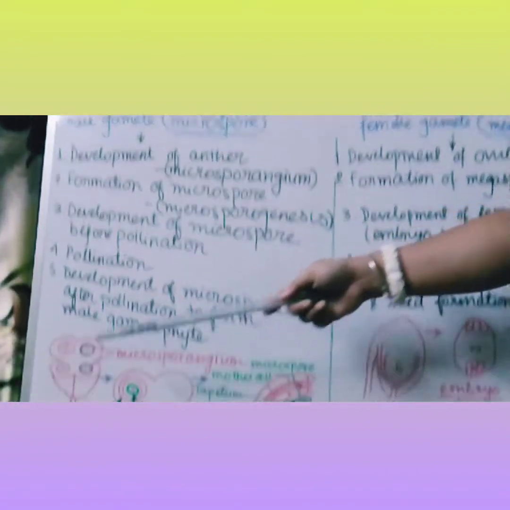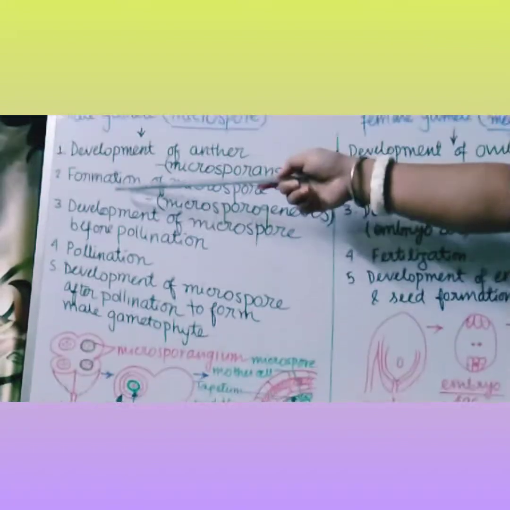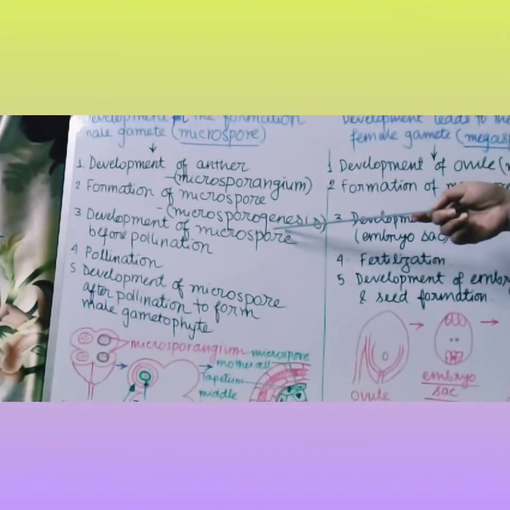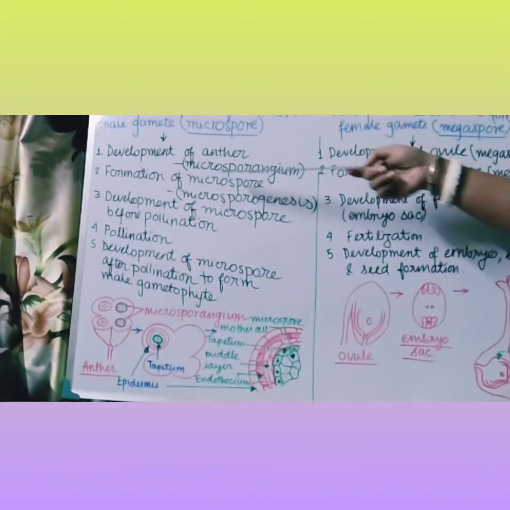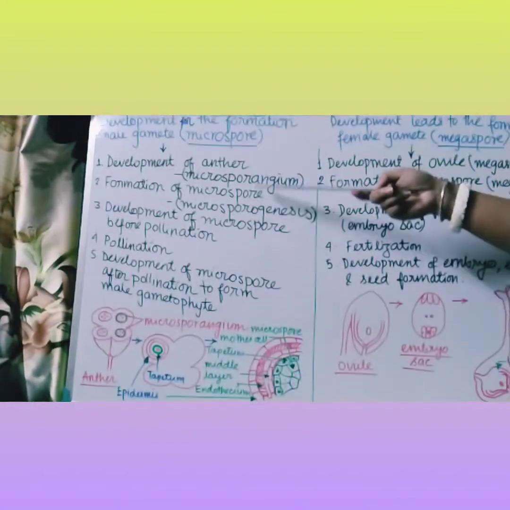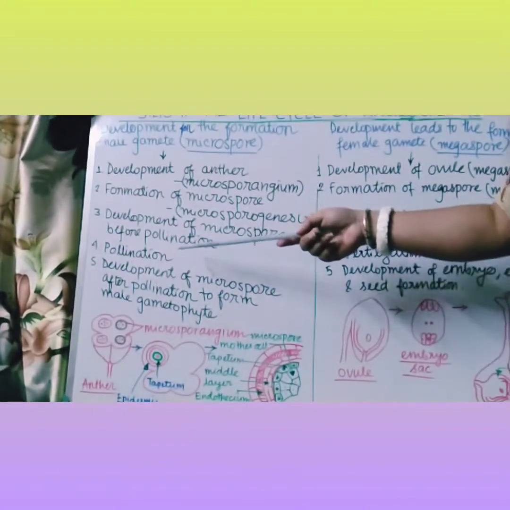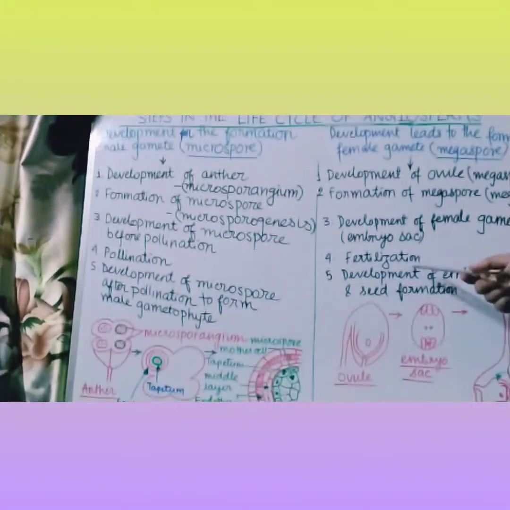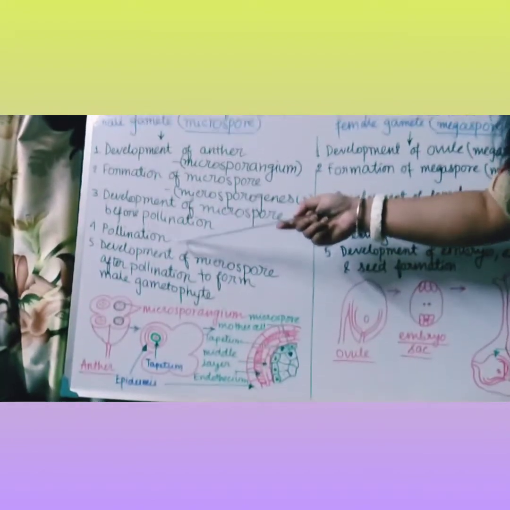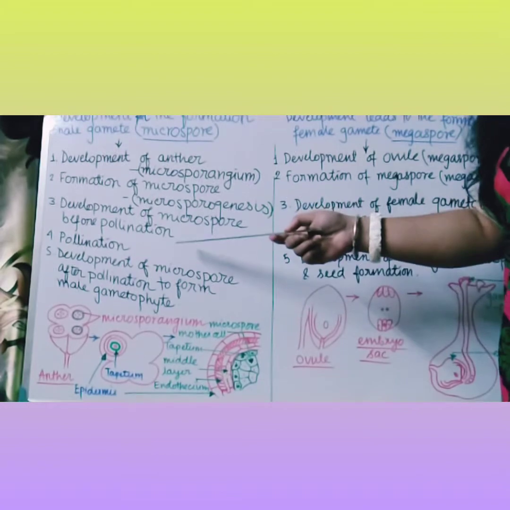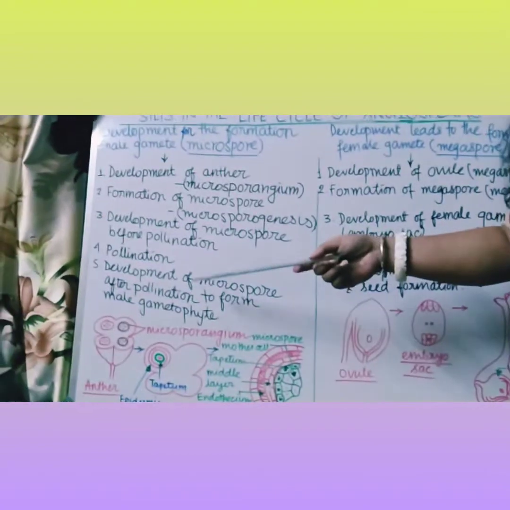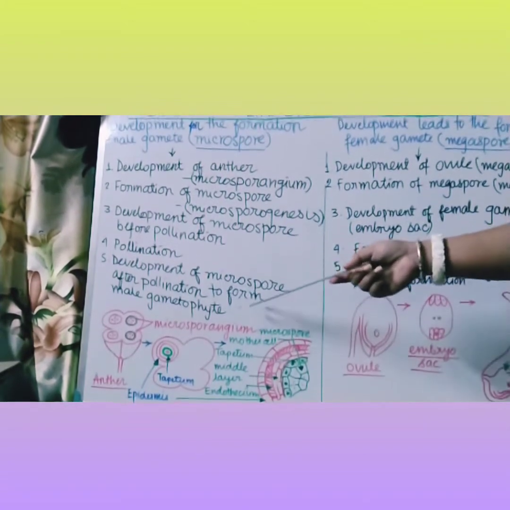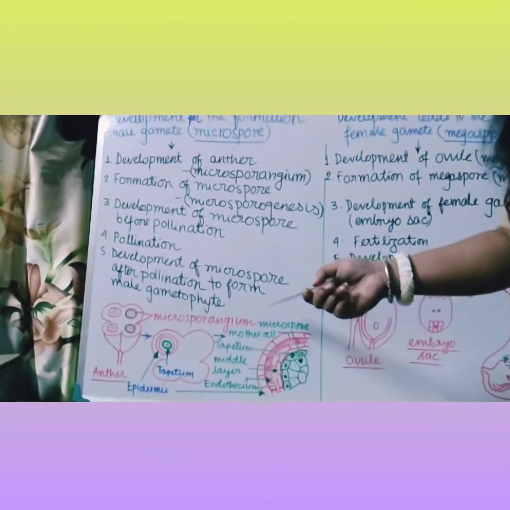Next, inside the anther, the microspore will be produced. So the next topic will be the formation of microspores. Question can come, what is microsporogenesis? Microsporogenesis is the process of the formation of microspores, meaning the male gamete. Next will be the development of the microspores before pollination. They will pollinate the female flowers. So pollination will be the fourth step, and the third step will be the development of the microspore before pollination. Fifth step, development of the microspore after pollination, that leads to the formation of male gametophyte.